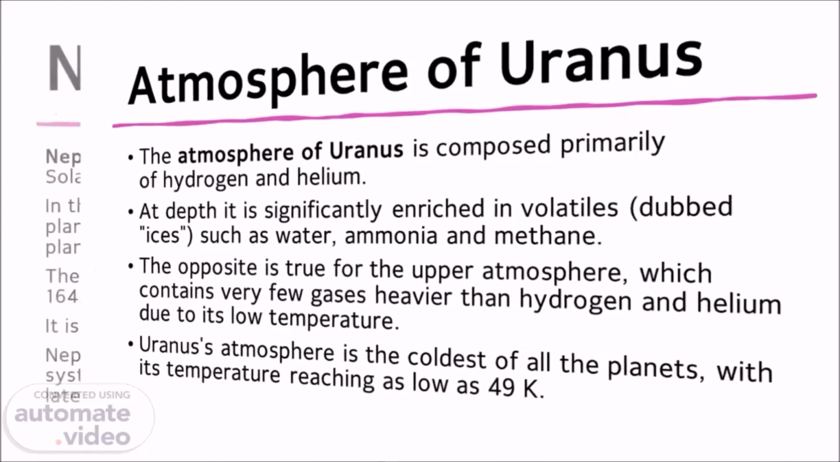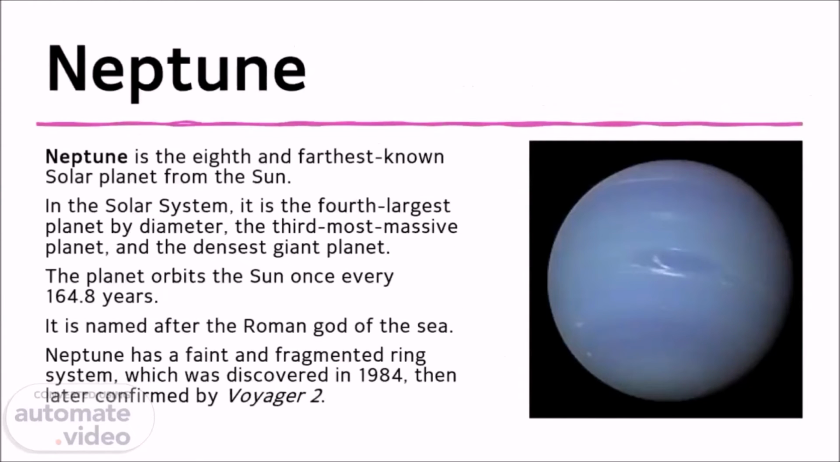Neptune. Neptune is the eighth and farthest known planet from the Sun. In the Solar System, it is the fourth largest planet by diameter, the third most massive planet, and the densest giant planet. The planet orbits the Sun once every 164.8 years. It is named after the Roman god of the sea. Neptune has a faint and fragmented ring system, which was discovered in 1984, then later confirmed by Voyager 2.